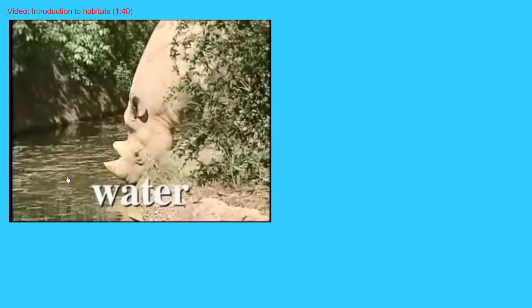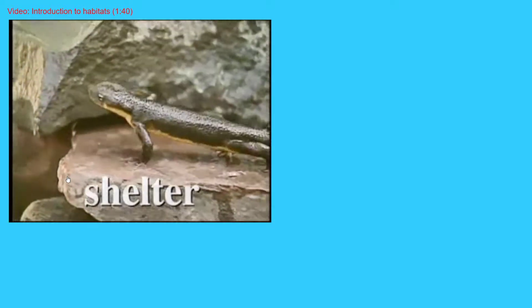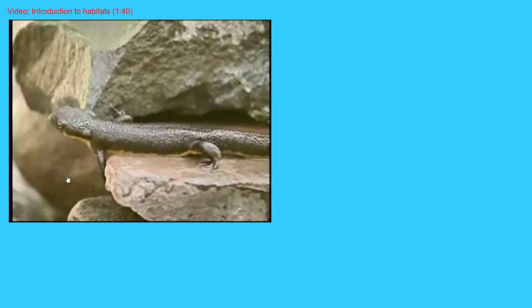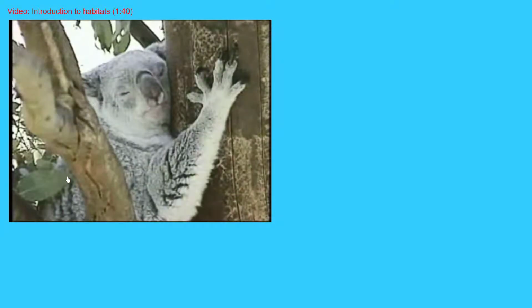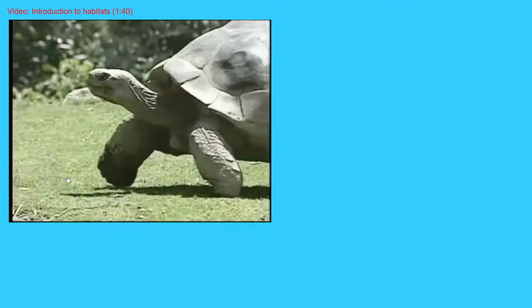All living things need air, water, food, and space too. Within the space of a habitat, animals need to find shelter. A shelter is a place or object that protects animals from weather and predators. This tiny salamander finds shelter among the rocks. A bear may use a cave as a shelter, while other animals may climb trees for safety or go underwater to protect themselves. Some animals may find shelter by digging tunnels or burrows under the ground, and some animals carry their shelter around with them.